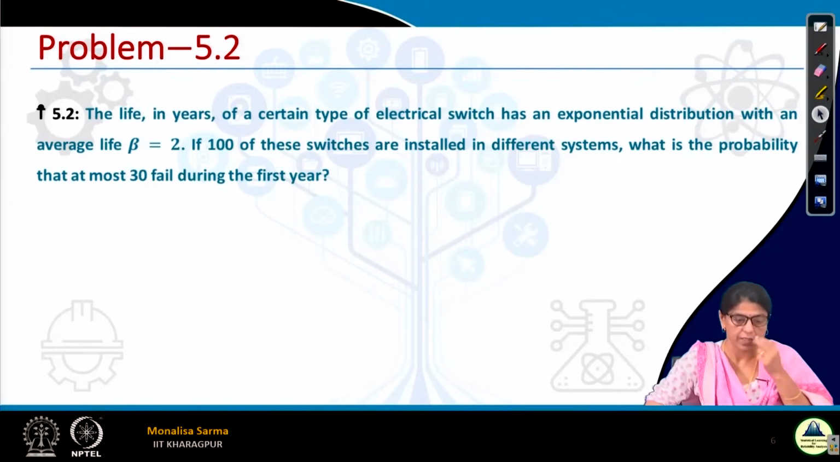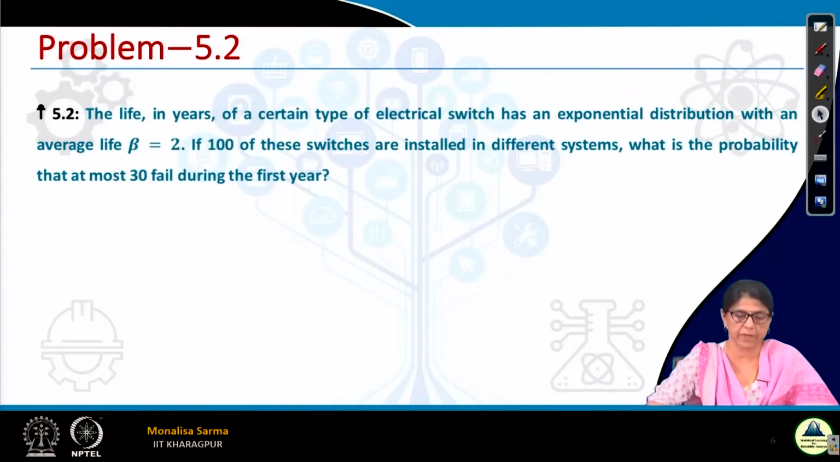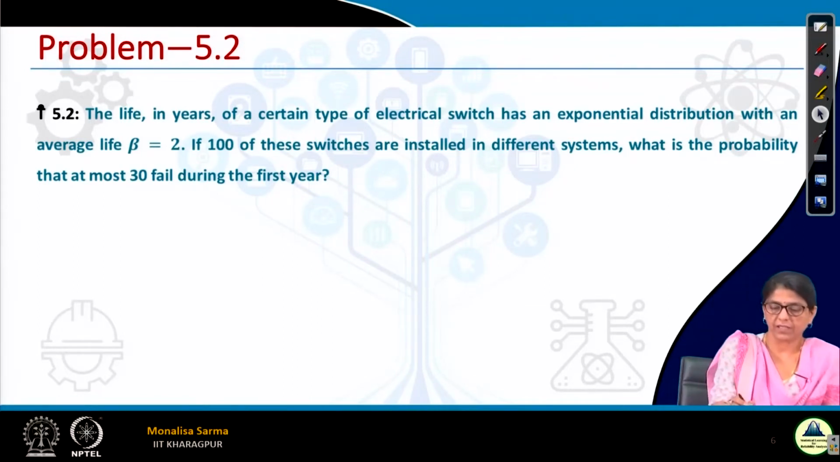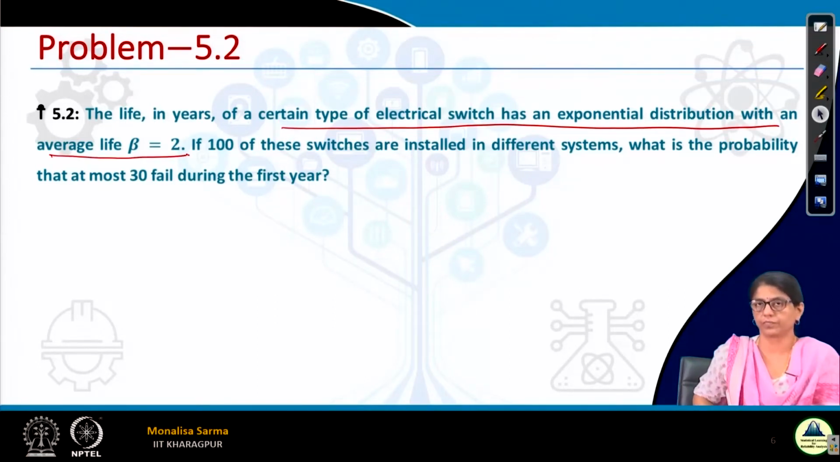Next question: the life in years of a certain type of electrical switch has an exponential distribution with an average life of beta equals 2. Here beta is specified, it is equal to 2. Life in years means the time it fails. So the rate of failure, that is beta, is equal to 2.